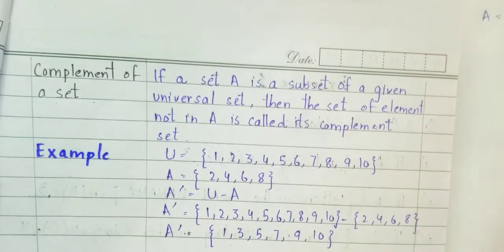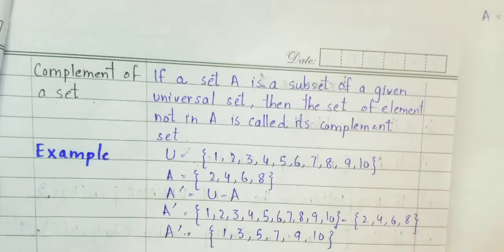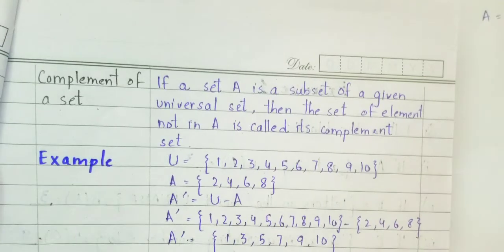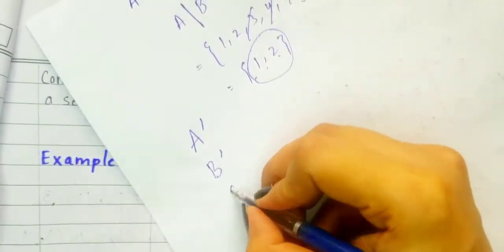Complement of a set. If a set A is a subset of a given universal set, then the set of elements not in A is called its complement. Complement of a set is also very easy. It's similar to the difference of sets, but here what is written in the question is A complement or B complement or C complement.